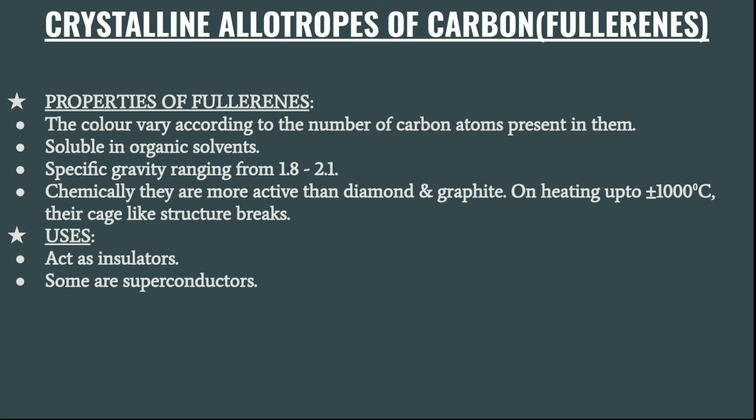Chemically, they are more active than diamond and graphite. On heating up to plus or minus 1000 degrees centigrade, this cage-like structure will break. Okay, and the uses are they act as insulators, and some of them are used as superconductors.